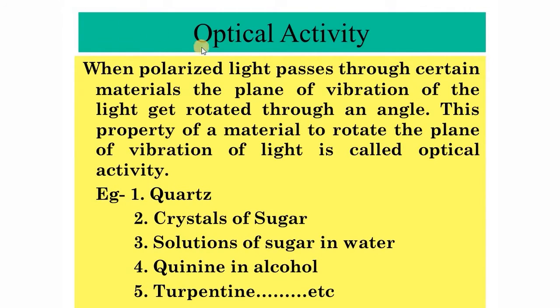That is, when a plane polarized light passes through certain material, the plane of vibration of the light gets rotated through a certain angle. This property of the material to rotate the plane of vibration of the light through a certain angle is called optical activity. The materials exhibiting optical activity are known as optically active materials. Examples of optically active materials are quartz, sugar crystal, sugar solution, quinine in alcohol, turpentine, etc.